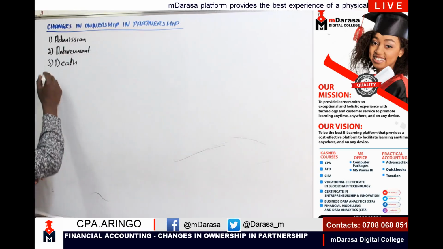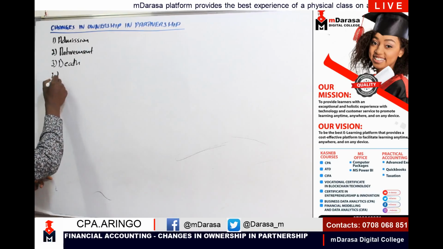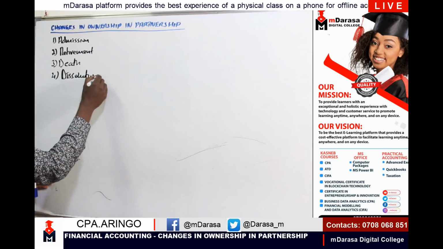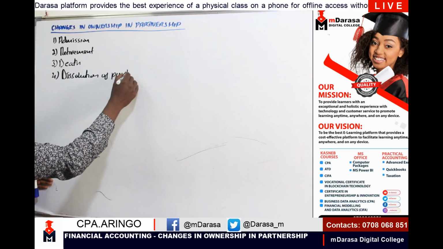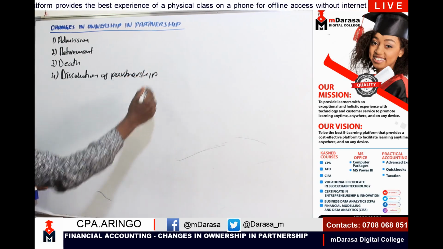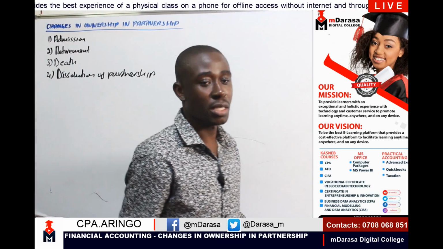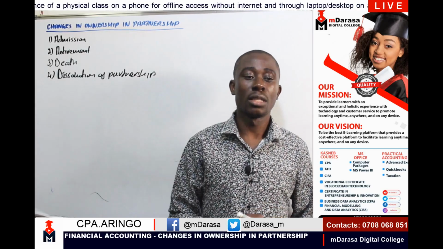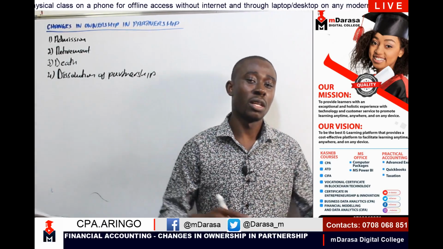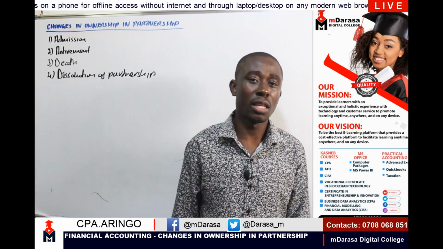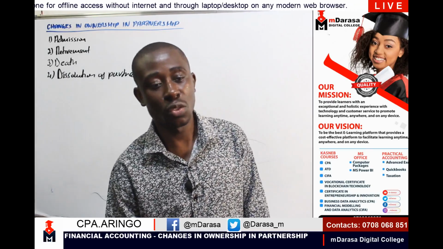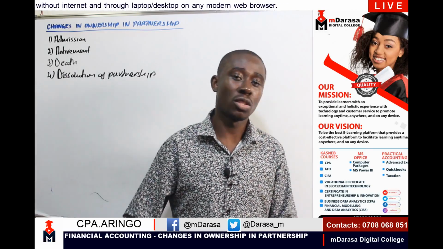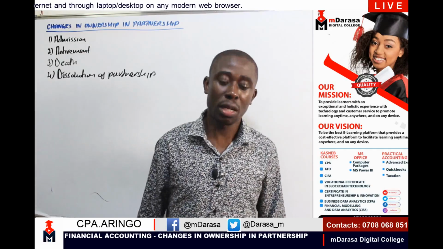We can also talk about another cause of change of ownership. This is, of course, dissolution of a partnership business. Dissolution can occur in so many cases, probably due to disagreements, whereby we say that we will no longer operate as partners because we are having some misunderstandings. There is a very huge difference that we cannot sort out amongst ourselves.